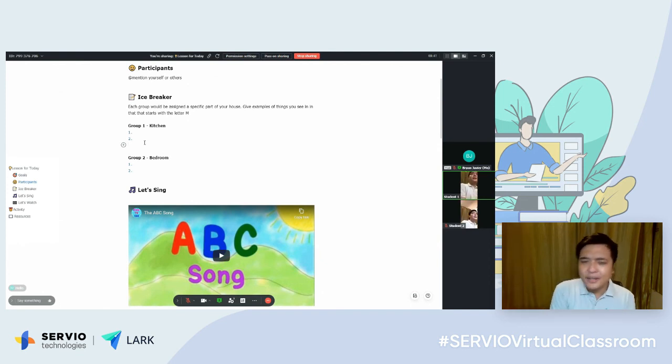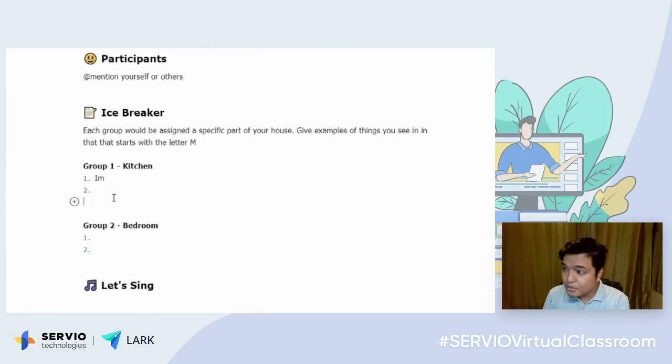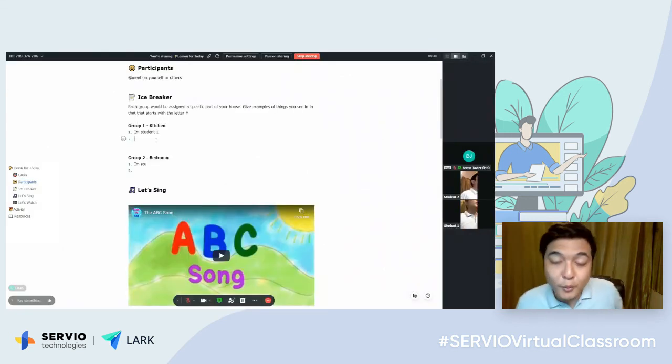We have an icebreaker, and let's say they can all edit. So you would see student 1 is going to be editing. I'm student 1, and here I'll type I'm student 2, and you would know which student is editing the document.